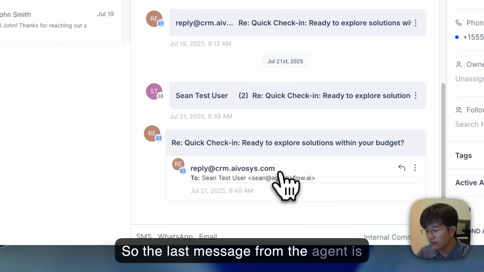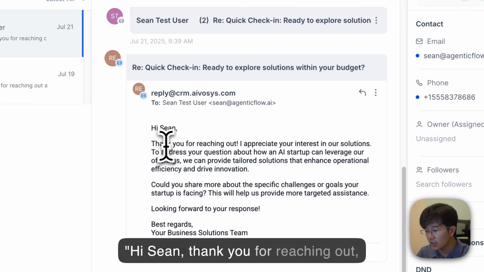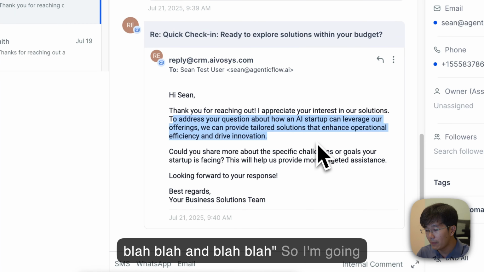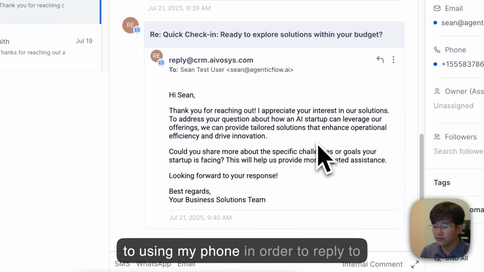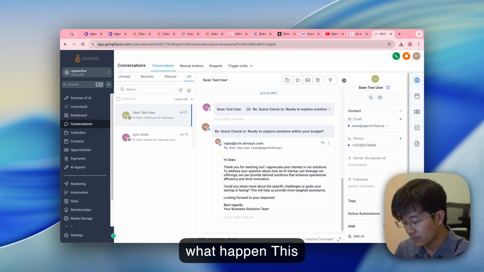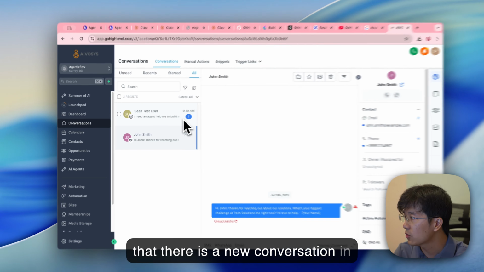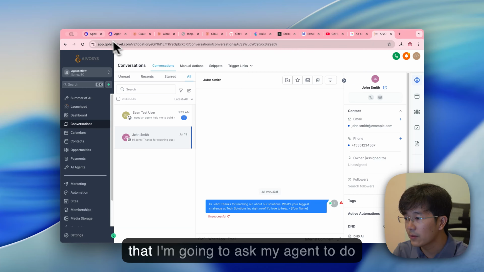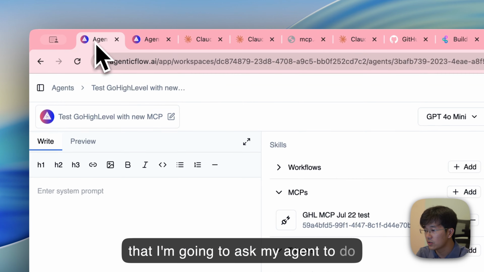So the last message from the agent is, "Hey Sean, thank you for reaching out. Appreciate your interest in the solution, blah, blah, and blah, blah." So I'm going to use my phone in order to reply to this message from the agent and see what happens. Okay. So I see that there is a new conversation in here already, but I will not respond to that. I'm going to ask my agent to do that for me.